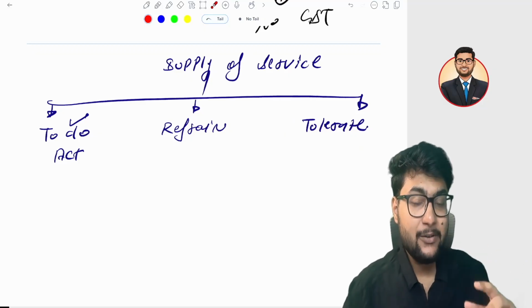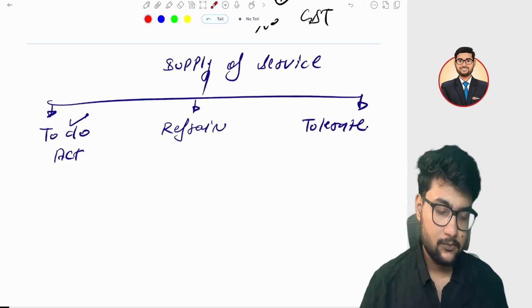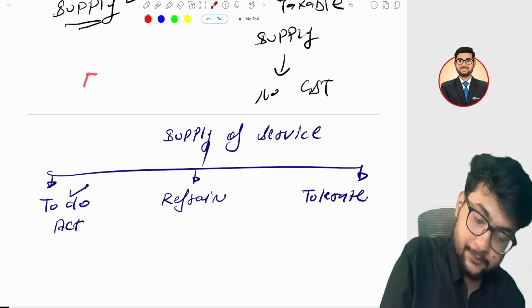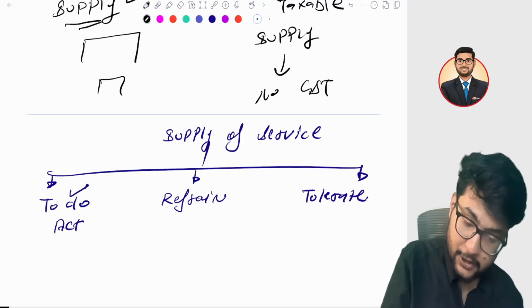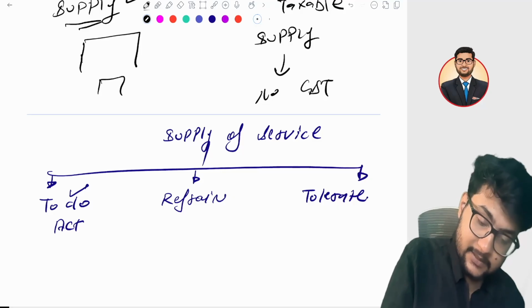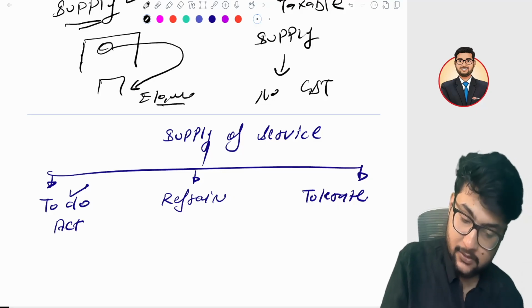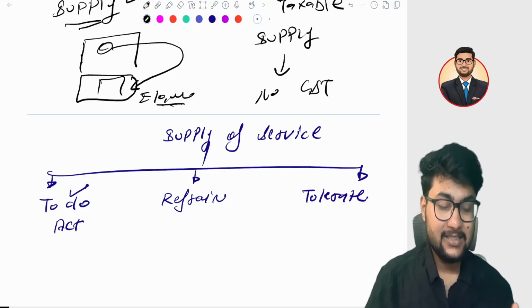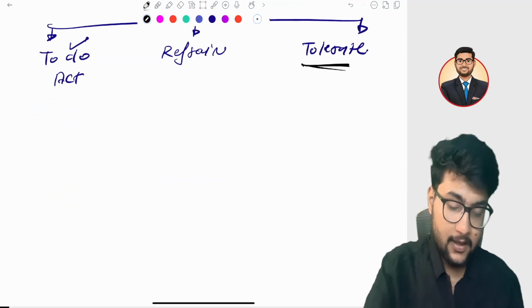Suppose there is a lorry in front of a shop. The shop owner will charge 10,000 rupees monthly to tolerate it, right? In that case, it is toleration of an act. I hope you have understood.